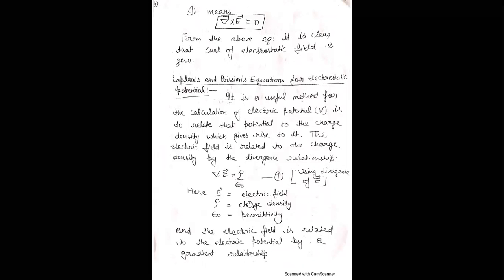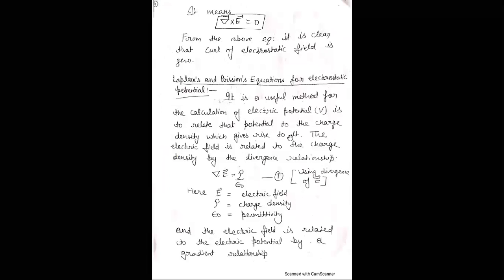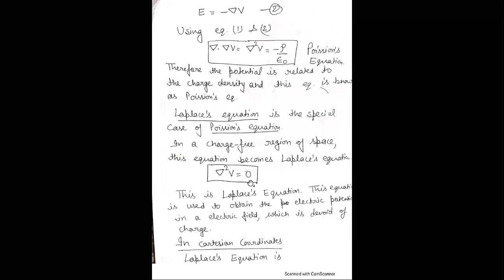Here, rho is the charge density, epsilon naught is the permittivity, E is the electric field, and the electric field is also related with the electric potential by a gradient relationship. We know that E is equal to minus del V. Del is the del operator, a gradient, and V is the electrostatic potential. From equations 1 and 2, del dot del V is equal to del square V, and that is equal to minus rho by epsilon.